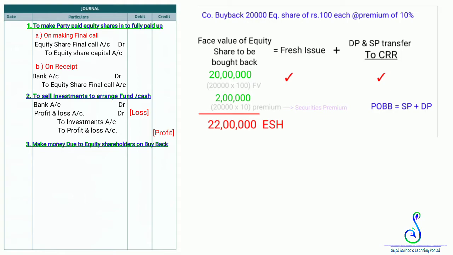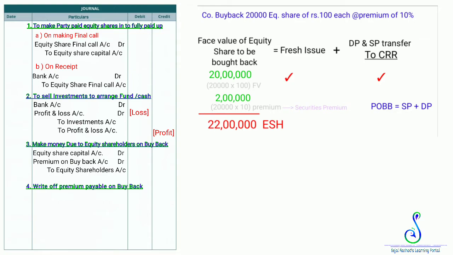Face value of equity shares to be bought back is 20 lakh plus premium of 2 lakh. Total is 22 lakh. We have to pay the equity shareholders 22 lakhs. This is a liability for the company. So our entry is equity share capital account debit 20 lakhs, premium on buyback 2 lakhs, to equity shareholders 22 lakhs.